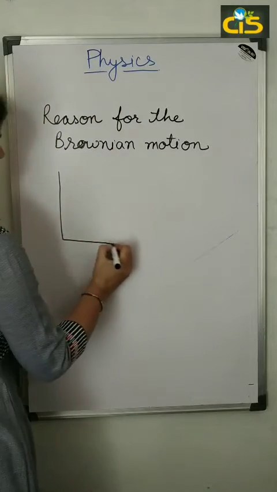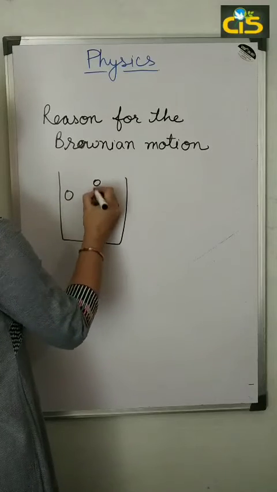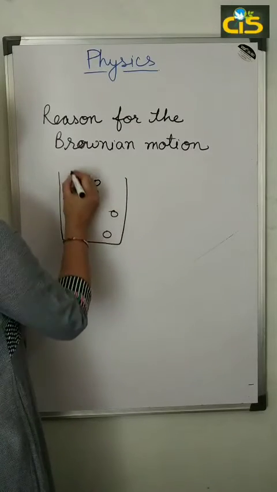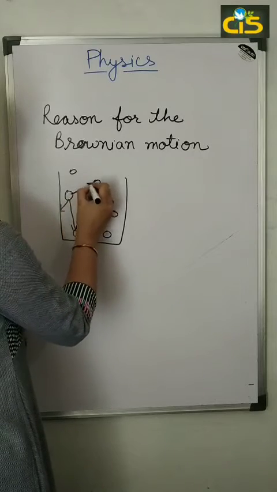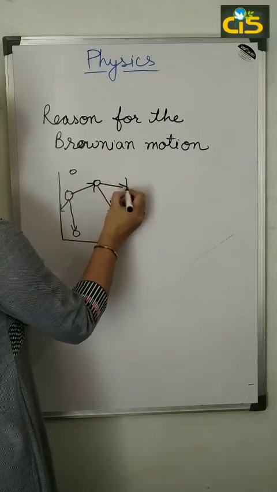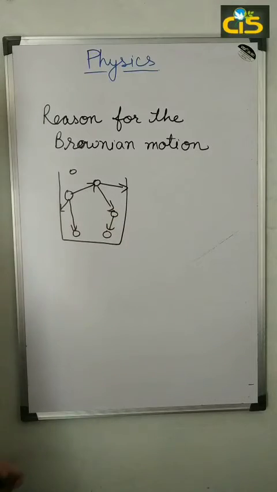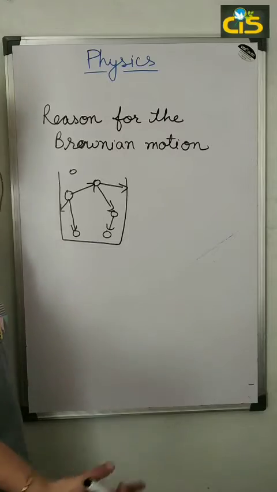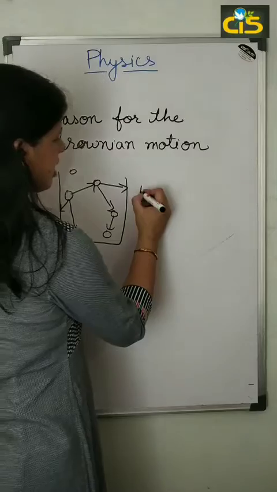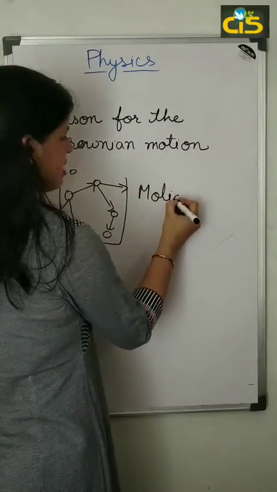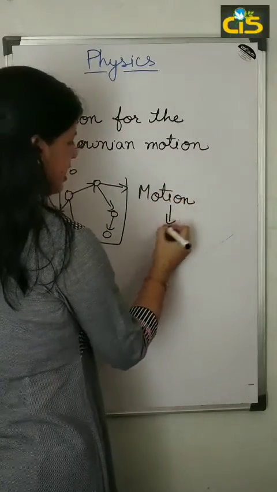Suppose I am taking one beaker and here a few of the liquid molecules are here. They are continuously colliding with each other or with the wall. So it means they are in motion. Because they are in motion, it means they possess some kinetic energy. They are in motion, so they have some kinetic energy.